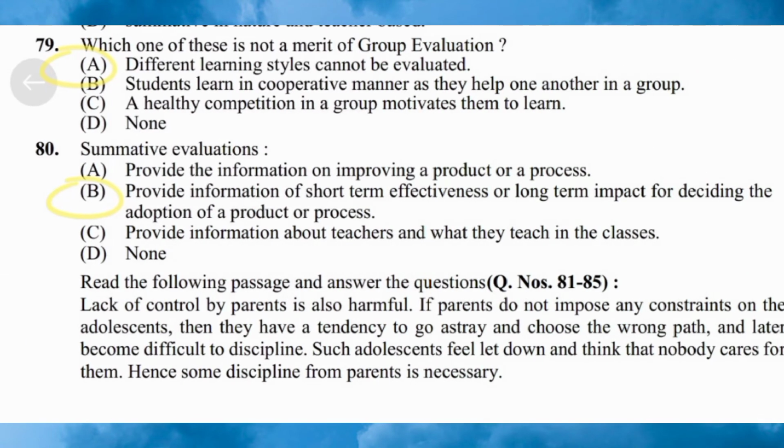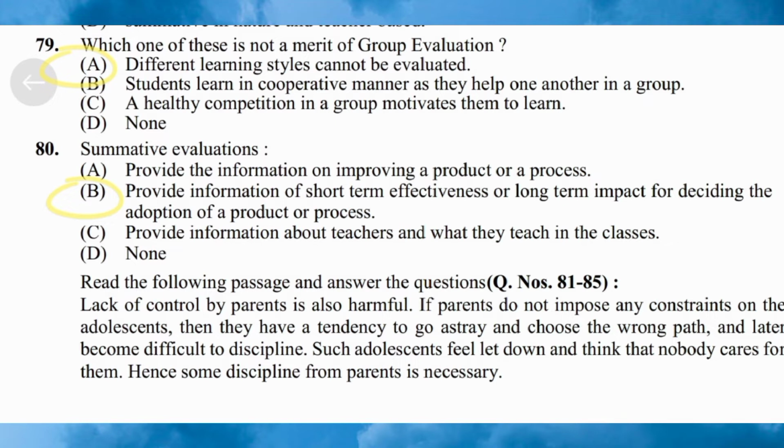Next question 79. Which one of these is not a merit of a group evaluation? Option A, different learning style cannot be evaluated. Option B, students learn in cooperative manner as they help one another in a group. Option C, a healthy competition in a group motivates them to learn. Option D, none. Here the correct answer for this question is option A.